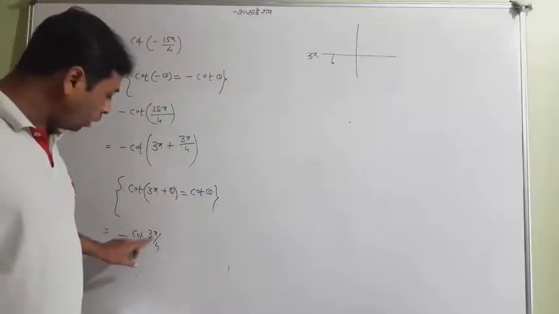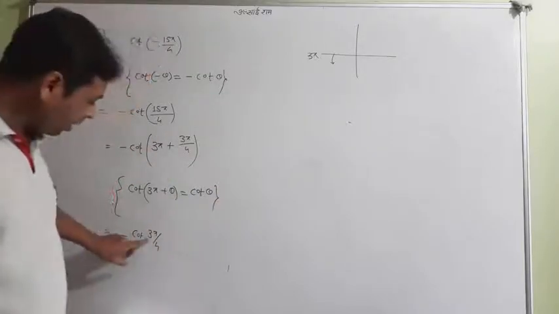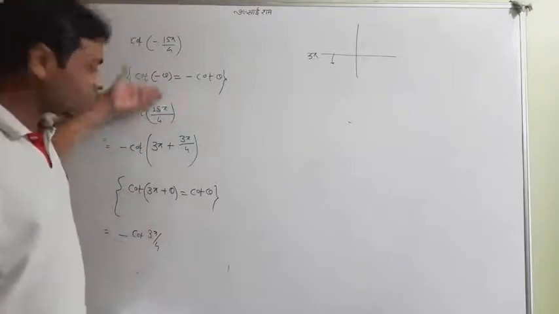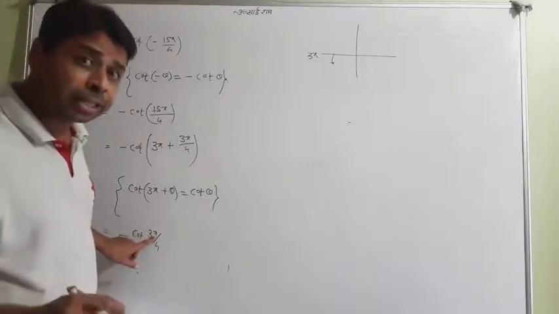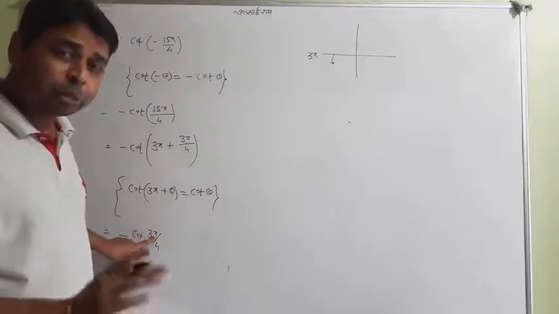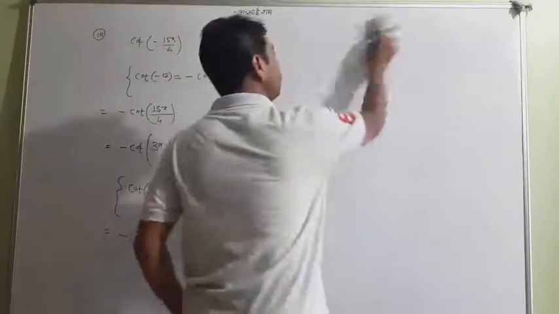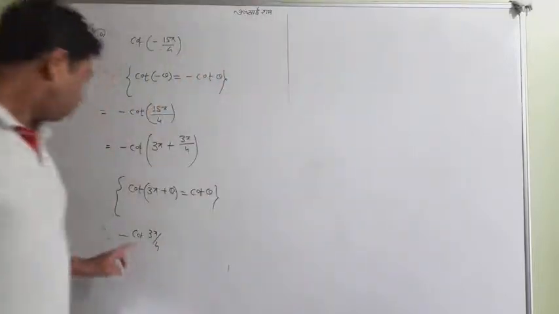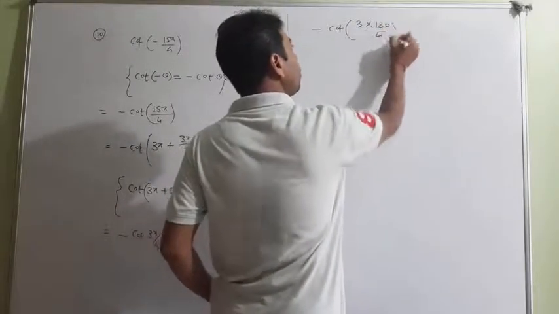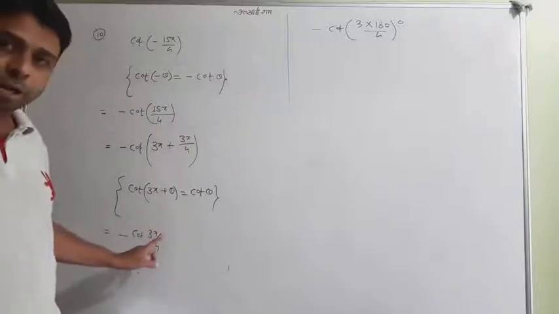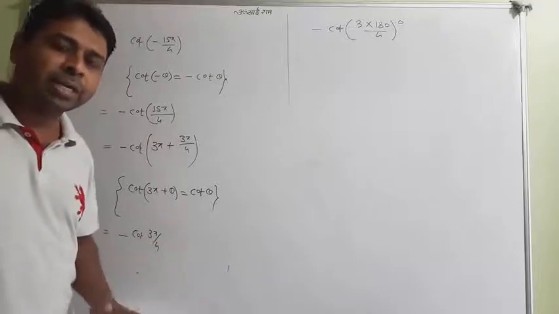Now I don't have a direct value for 3 pi by 4, so now I will change this into degrees, because 3 is less than 4. I cannot use the so-called method right here because it is a proper fraction. So I'll put pi equal to 180. Now keep in mind, pi is not just pi, it's pi radian, and pi radian is equal to 180 degree. So the whole answer will be minus cot of 3 times 180 by 4, and it is going to be in degrees. It was in radian; radian is actually implied. It is not written all the time, you have to understand it.